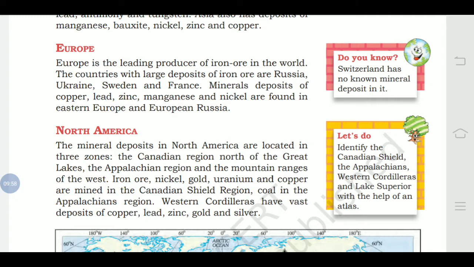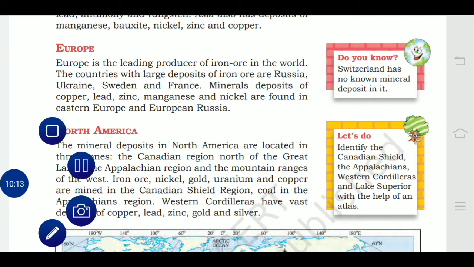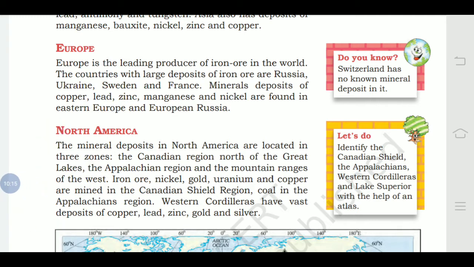I am just reading out because this is the only information on what minerals are found in different continents, and which continent is the leading producer of which mineral.